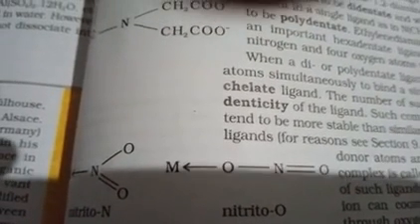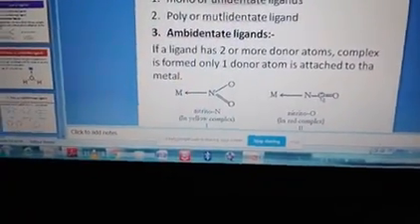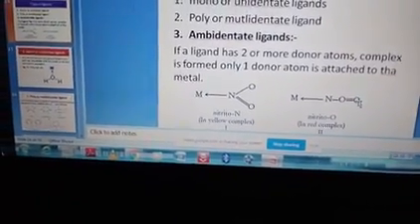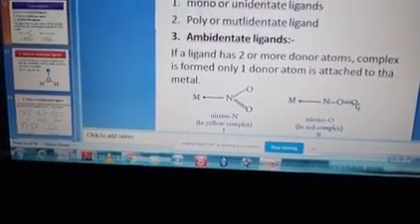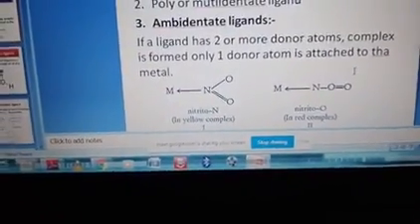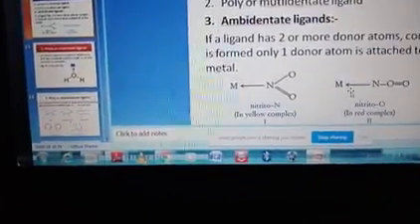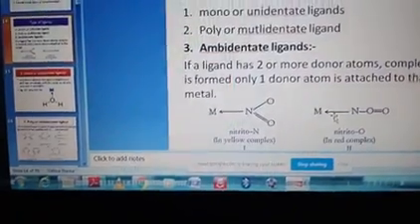And for nitrito N, picture number 1 is correct, but picture number 2 is wrong. So picture number 2 you can draw as M, then O, then single bond N, then double bond O. You can draw it like that. And this one you can see on your page number 247. These are your ambidentate ligands.